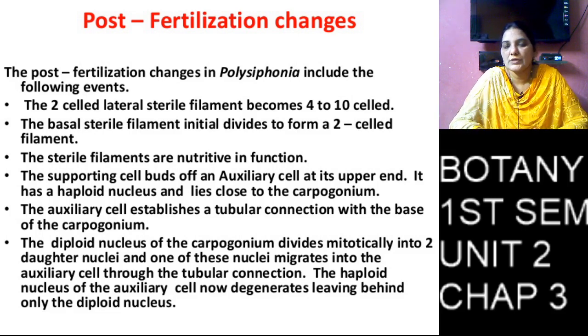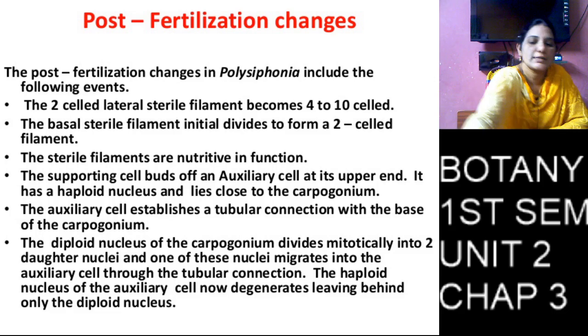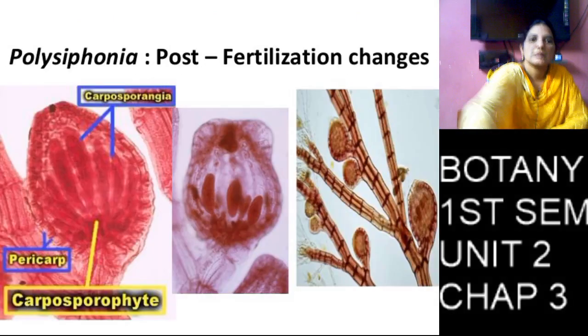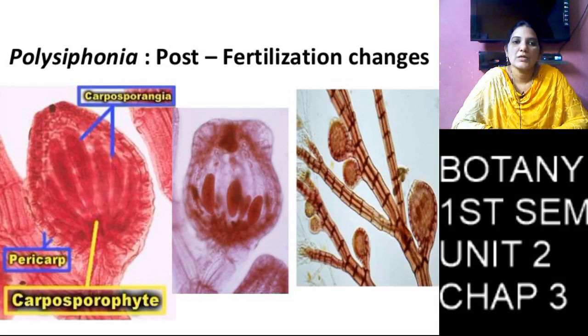It is divided into 2 cells, 2 to 4, 4 to 8 cells, up to the formation of the cystocarp. Here in the first picture we can see the clear picture, red in color. The flask shaped structure is called the cystocarp, and the cystocarp forms carposporangia.